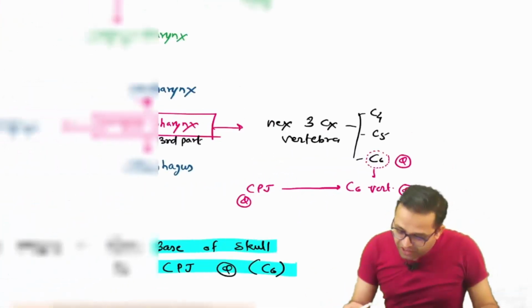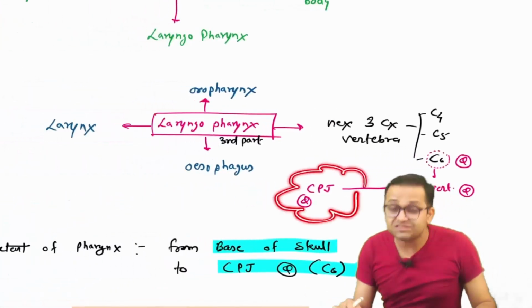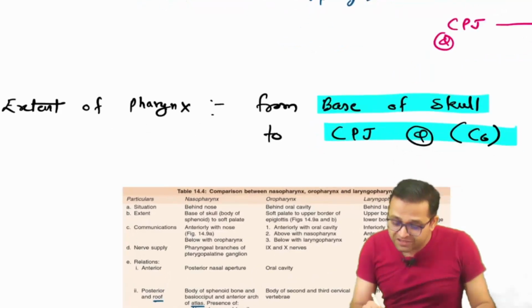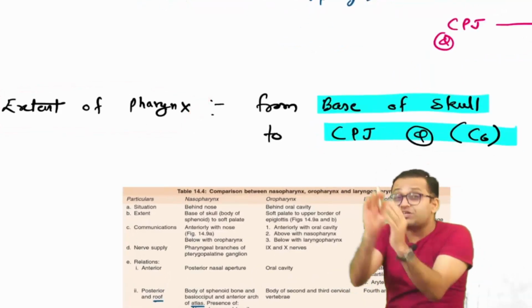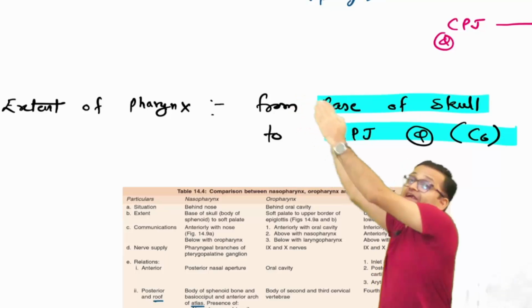So now try to understand the narrowest part of the GIT is the cricopharyngeal junction. Now extent of the pharynx. So you have to mention, you have to give the heading and you have to write a few points.